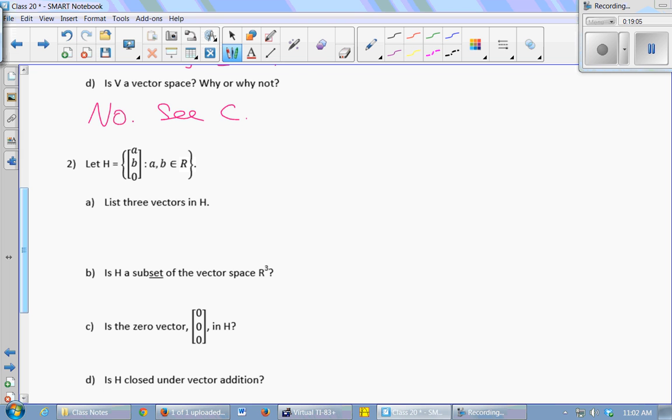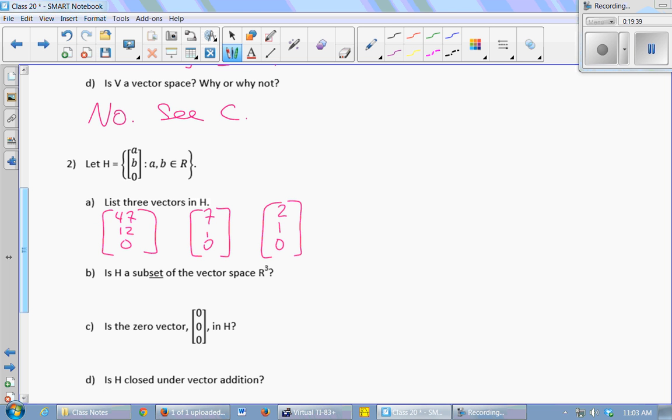Okay, so here's another set. H is going to be the set of all vectors that look like A, B, 0. A and B are just real numbers, any real numbers. So list 3 vectors in H. 7, 1, 0. Sorry, Todd, I keep losing what you're saying. Say it again. 2, 1, 0. There we go. That's a good one.